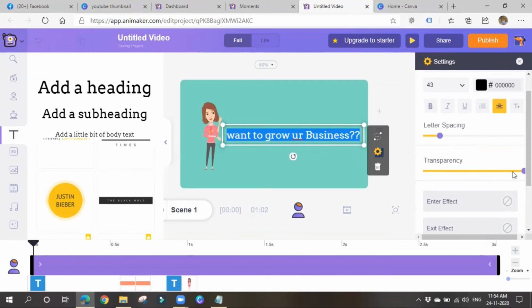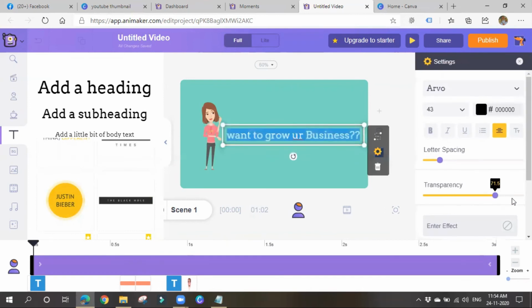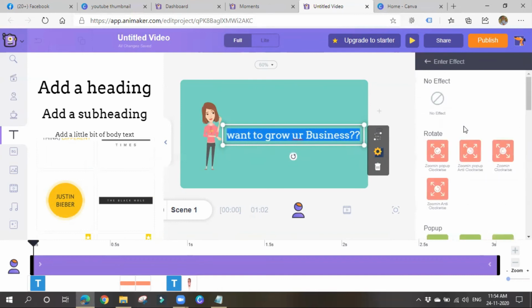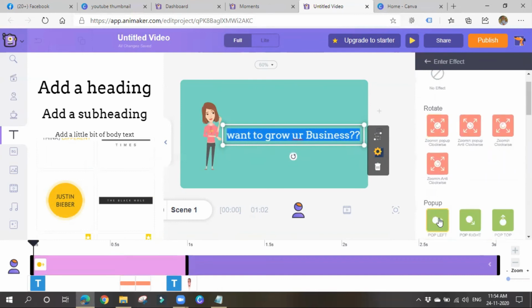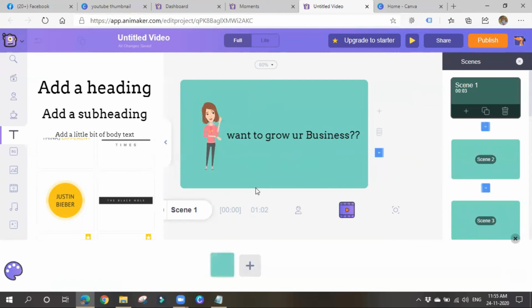Otherwise, you can go for transparency, means visibility. Okay, how visible it should be. So you can increase or decrease your transparency. You can also enter an effect, means animations. So pop left or pop right, like this. You can add some kind of animations also. So right, this is the first one.